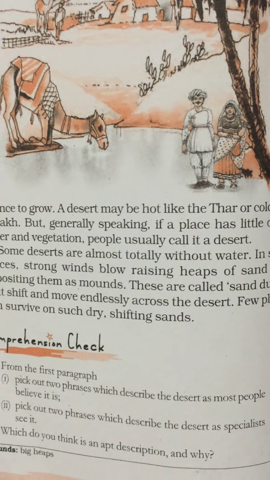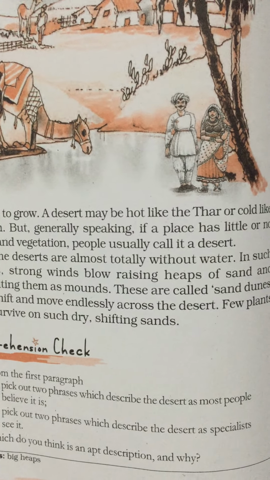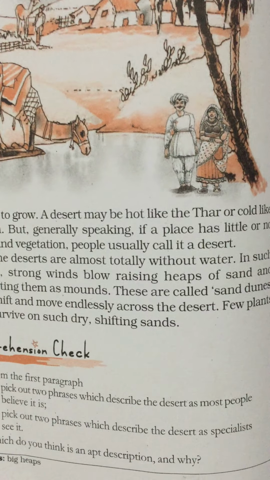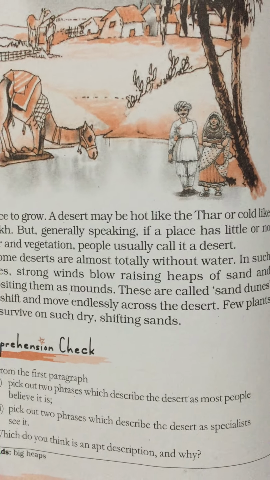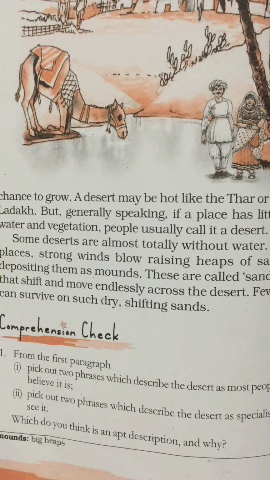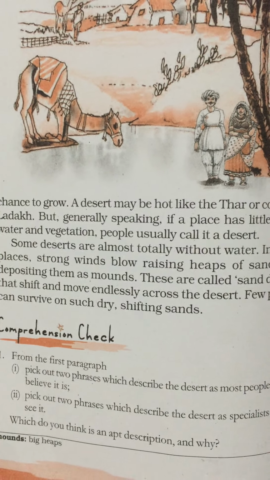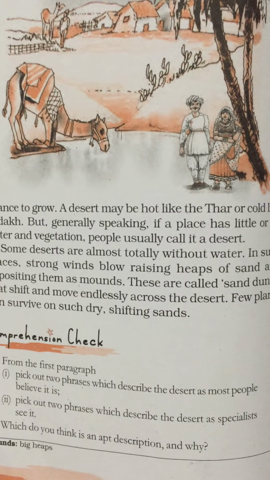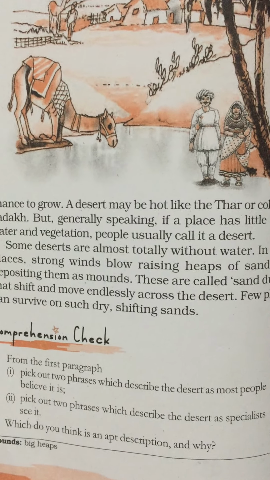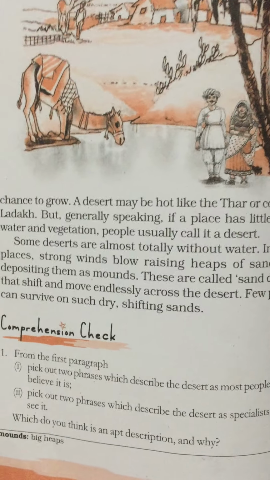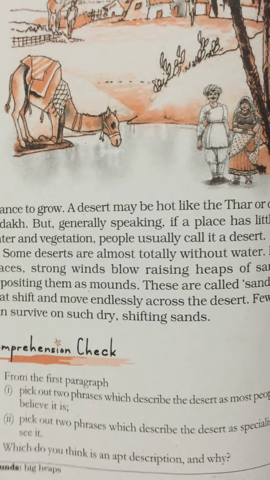In general, when a place has little or no water and vegetation, people call it a desert. Sand dunes are found in those deserts which are almost totally without water. And these dunes keep on shifting across the desert.